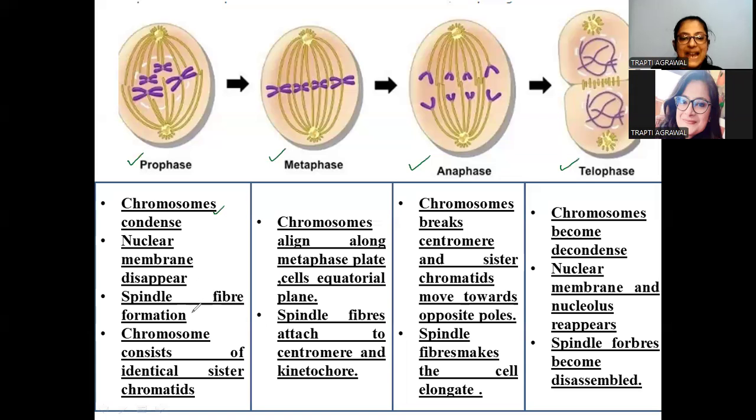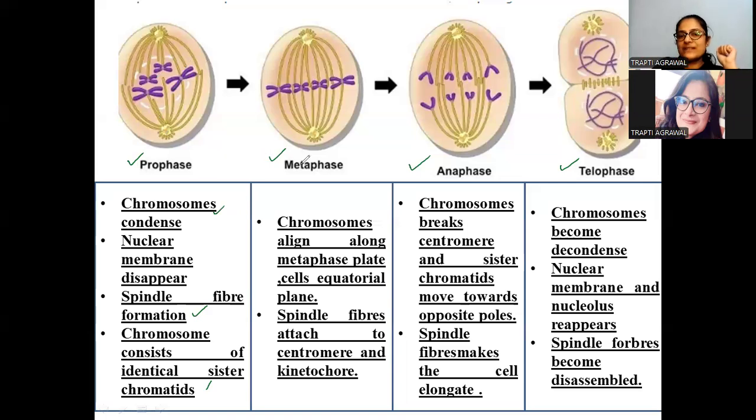In the prophase, students, the chromosomes are getting condensed, and the nuclear membrane is disappearing. That is the characteristic feature of the prophase. The spindle fibers are forming, and the centrosomes are responsible for the spindle fiber formation. Each chromosome consists of two identical sister chromatids, which are intact in the chromosome.